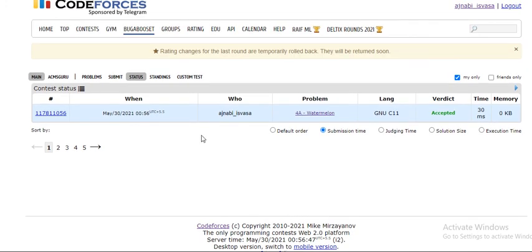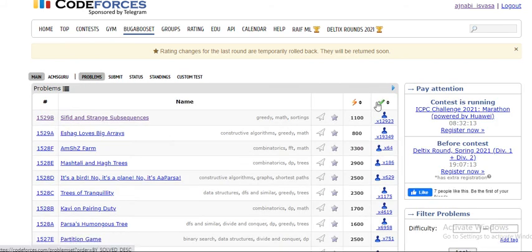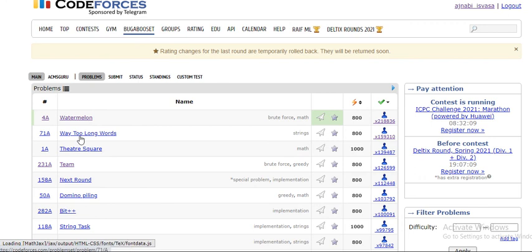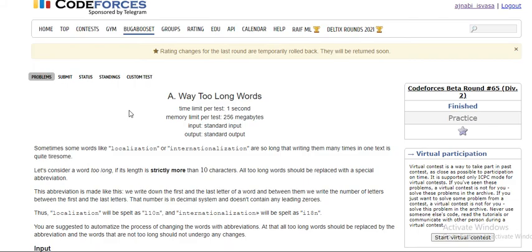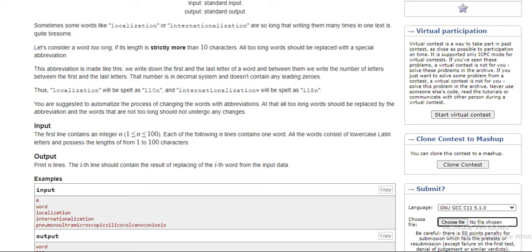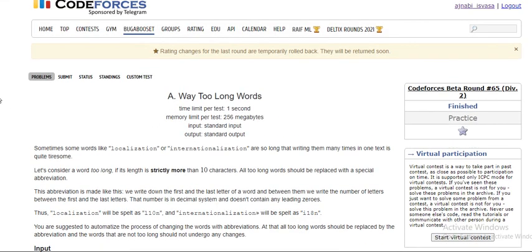Okay, so I've submitted this. Now after this, again go to the problem set, then choose the next problem, right? Once you choose the next problem, read that problem, read the input conditions, the output that you have to print, and then go to submit.